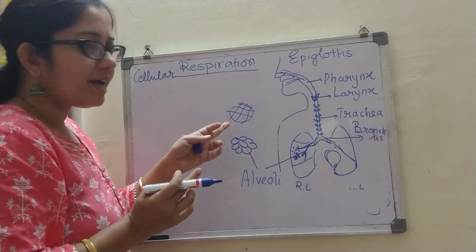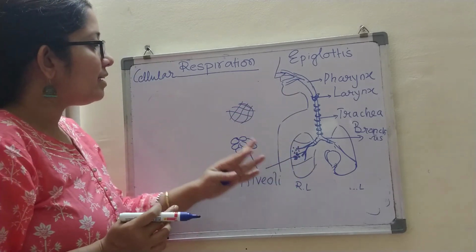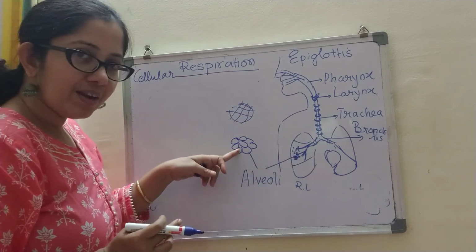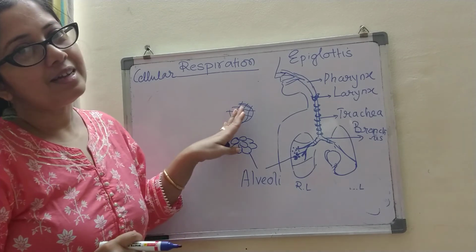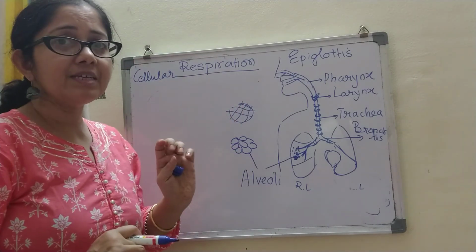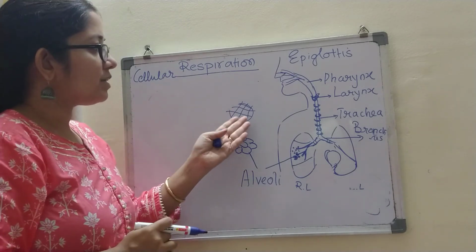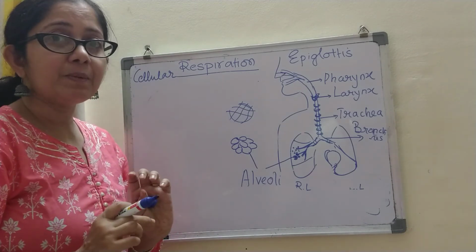So why is that so? Because as soon as I am breathing in air, the air is coming from here to the alveoli, and from the alveoli it goes into the capillaries. These capillaries also have very thin walls, so simply by diffusion it comes into the capillaries. The capillaries have a lot of red blood cells.